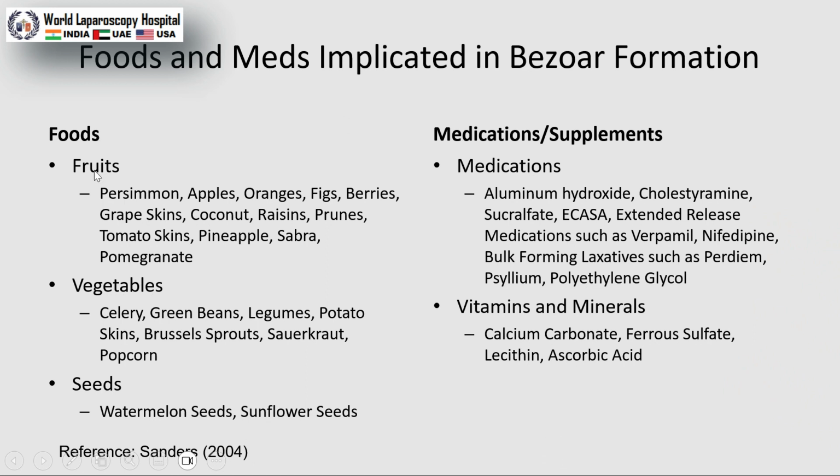Bezoar could be from food or medication or supplementation. There are so many foods, like coconut and oranges, figs, berries, grapefruits. We have to ask the patient to avoid these foods. Vegetables like celery, green beans, legumes, potato, seeds like watermelon and sunflower seeds, and there are some medications that can also cause bezoar formation.